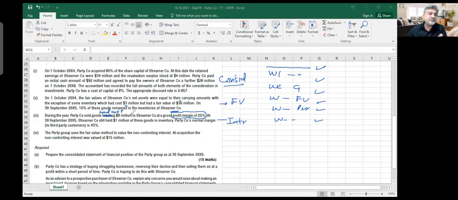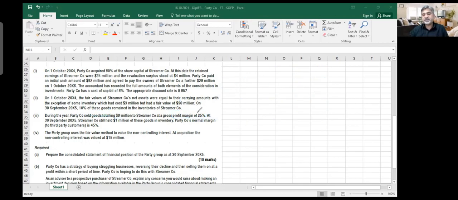Now you can't take 25% of 8 million. If I don't write this, I can see that this 8 million is the selling price and I need to calculate margin, so I will take 25% of the selling price, which is 8 million. But if they tell me that this 8 million was actually the cost, then I cannot take 25% of it, because 25% is margin and margin means I have to calculate 25% of the selling price. But here this is cost price. So you need to be careful: is this 8 million the selling price or not, before you do your calculation? Because they put this little trick and your calculation will be wrong.